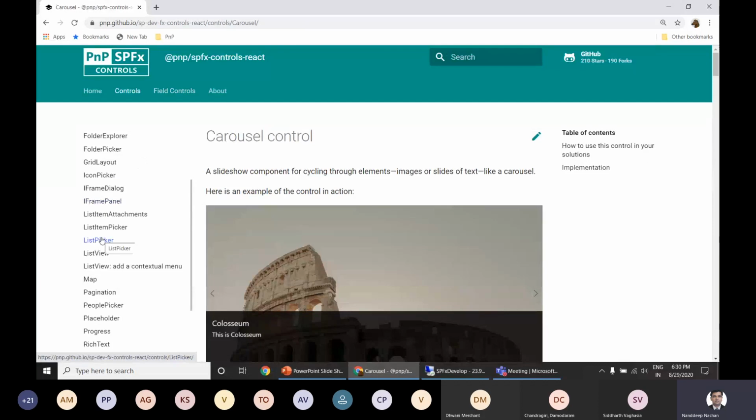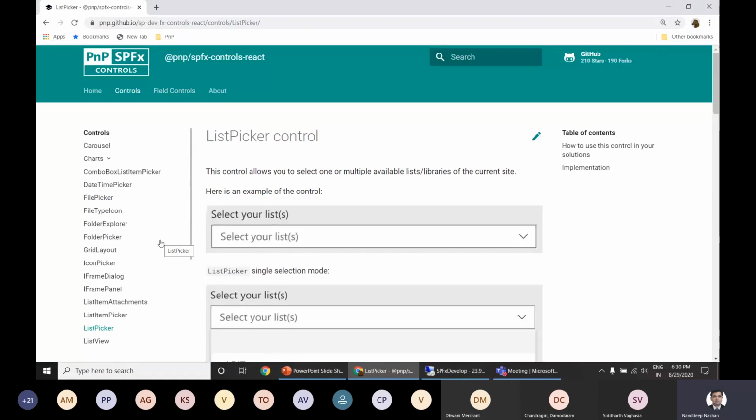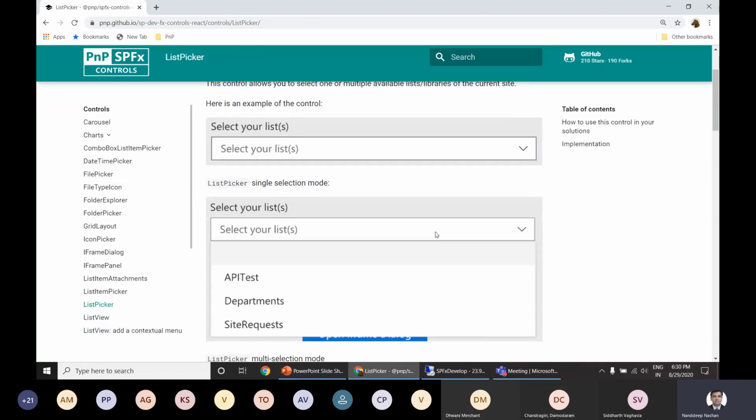So most of the time we have a requirement that we want to have the list picker control, so that from that particular SharePoint site where our SharePoint framework web part is hosted, we'll be able to get a list of all of the SharePoint lists which are available, and then do the operations there onwards.